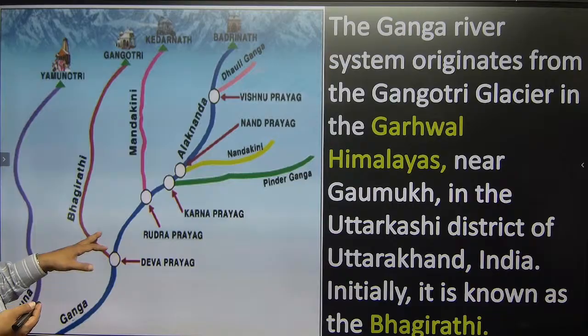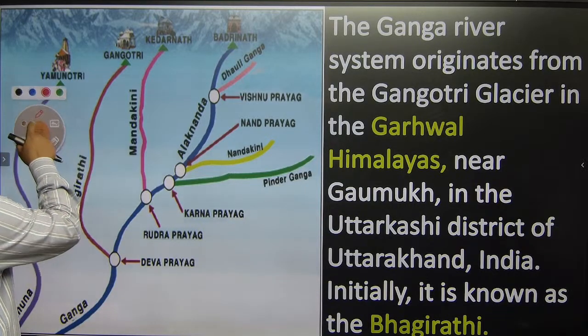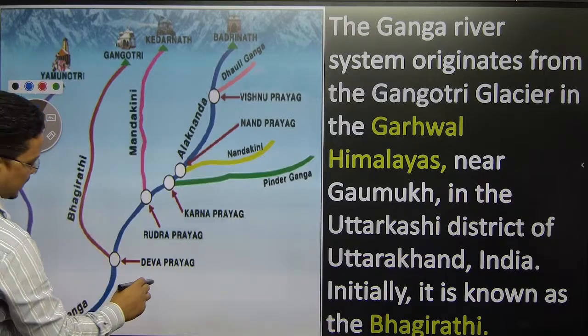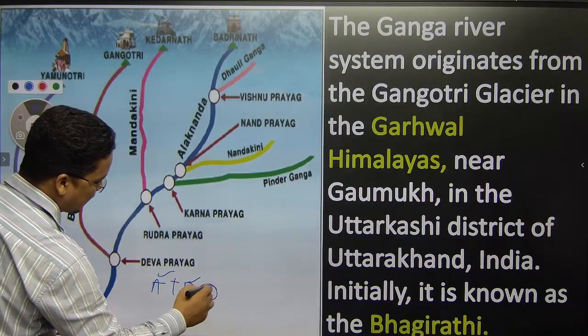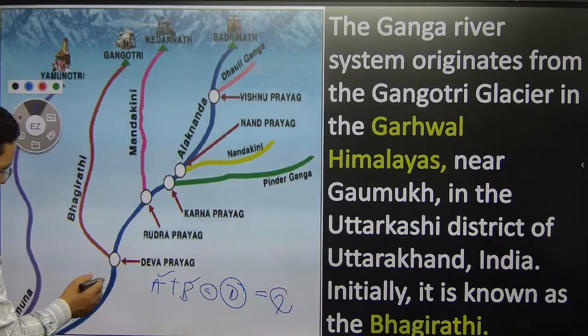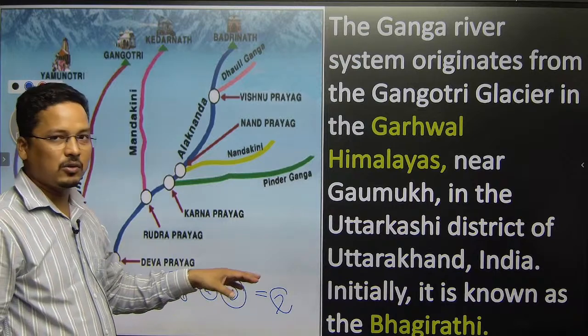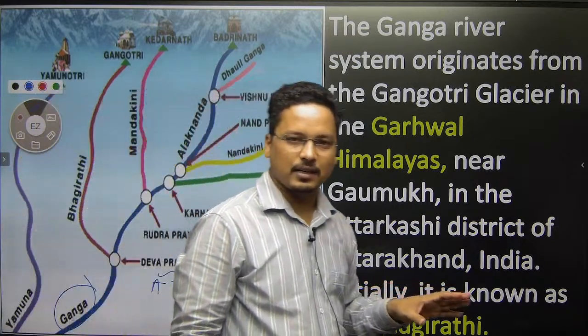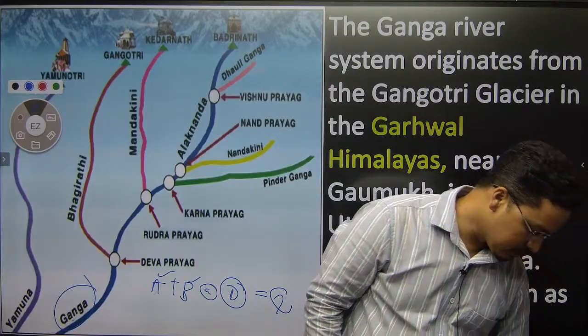And here is Dev Prayag, because as I said earlier, A plus B at D equals G. That means Alkananda plus Bhagirathi, at D meaning Dev Prayag, equals G meaning Ganga. From here it will be Ganga. So A plus B at D equals G, you have to remember, right? Then it would be Ganga. Clear? Clear this much?